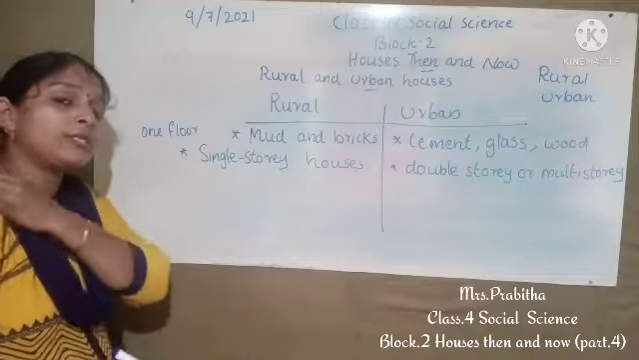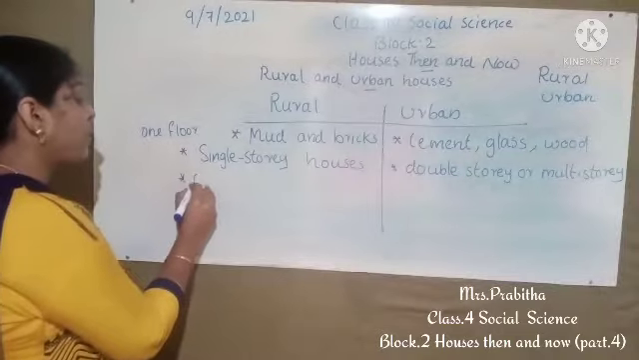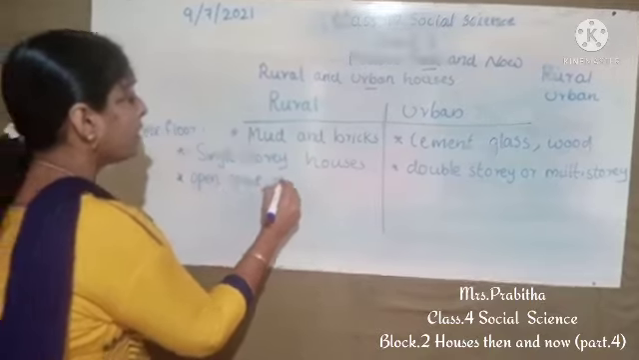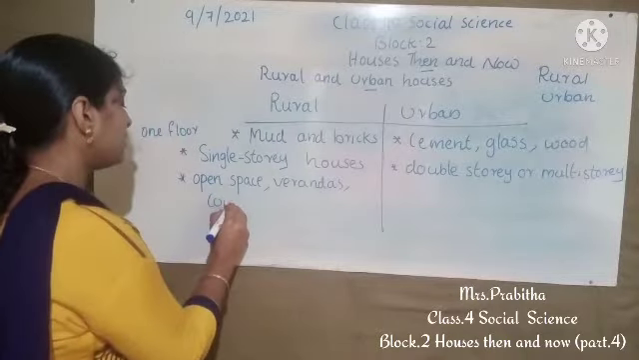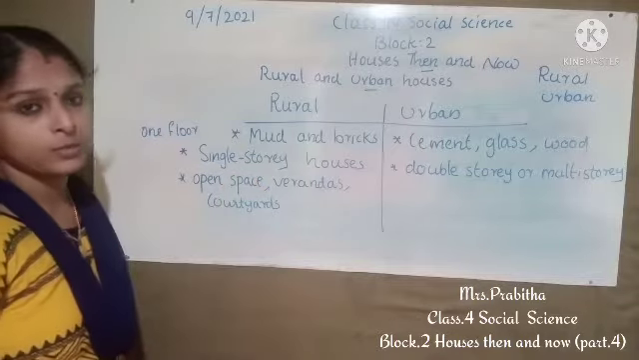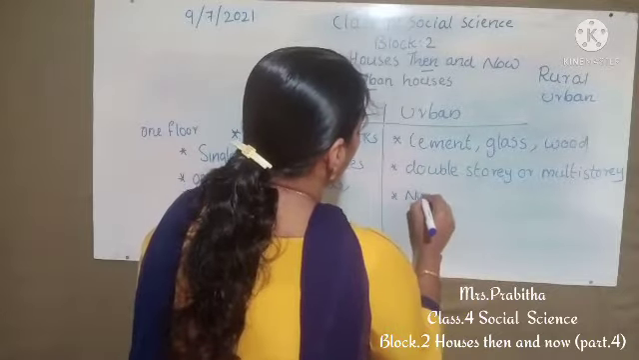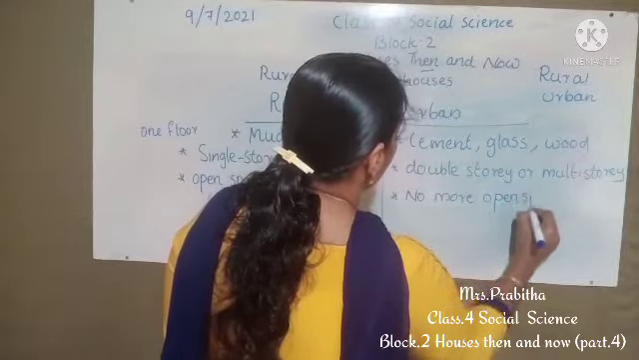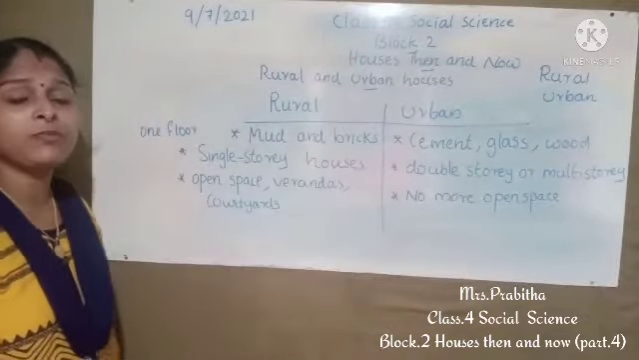Now can you find out any other differences, children? Yes, in the rural areas there will be more open spaces. Then verandas and courtyards will be there in the rural houses. But in the case of urban houses, there will be no more open space, no verandas, courtyards. Such type of houses can be found in urban areas.